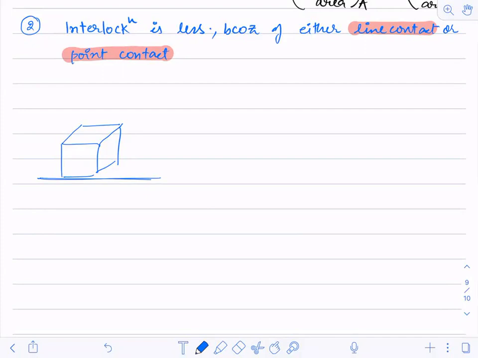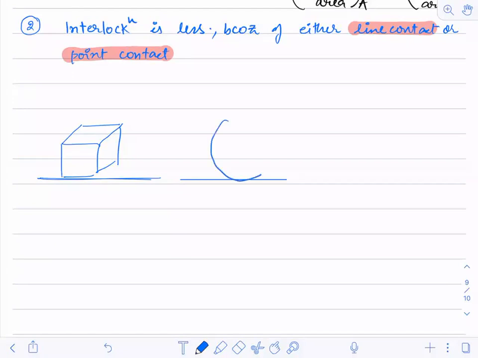You tell me. Surface contact. Okay, fine. Now suppose I'm having a surface, a road, and I'm taking a thin wire of